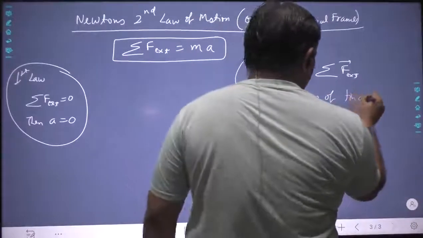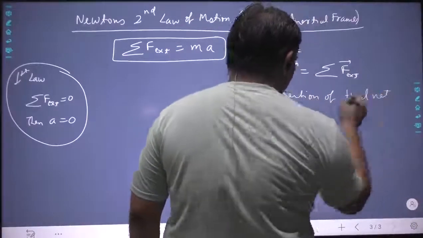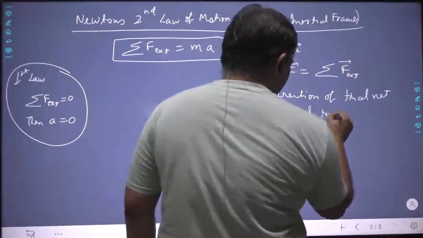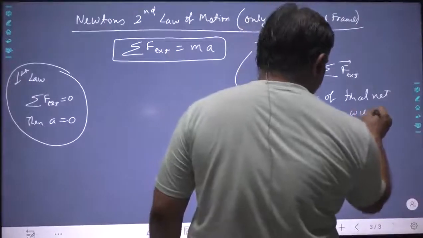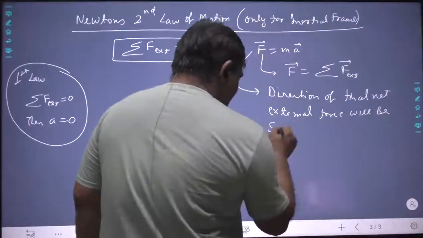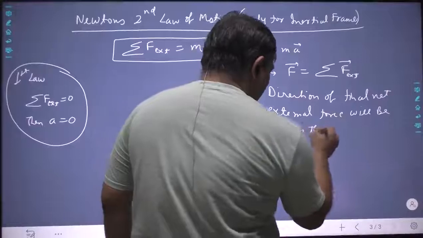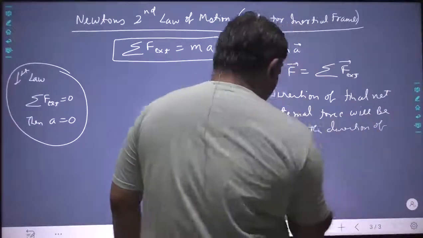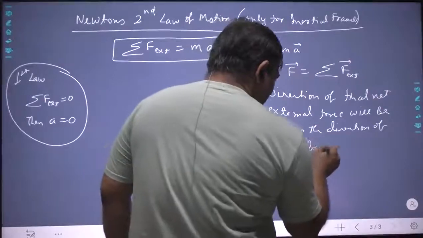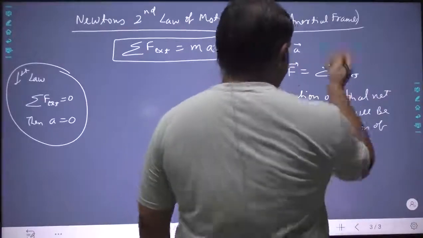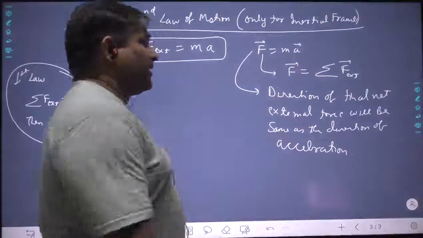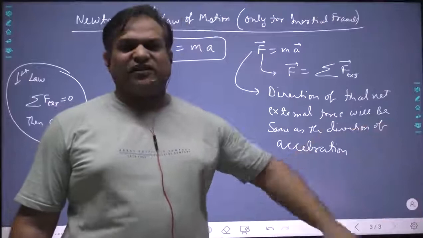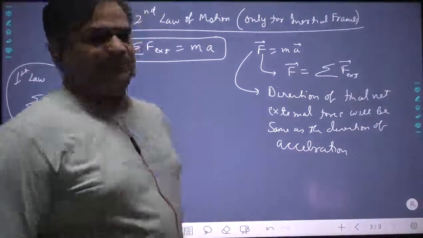The direction of the final net external force will be the same as the direction of acceleration. In fact, it should be the reverse way, the direction of acceleration, but okay, it means the same. The direction of final net force and the direction of acceleration will always be the same.